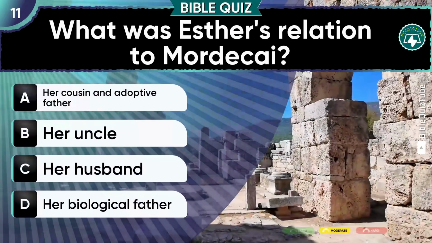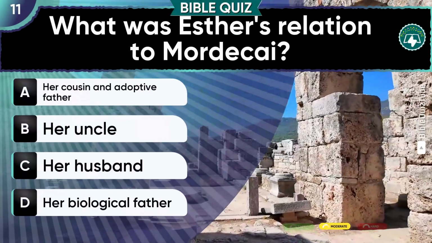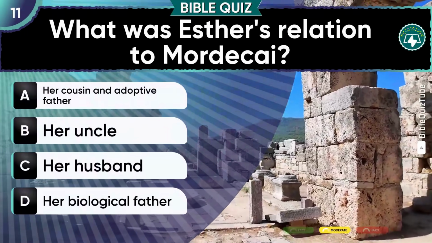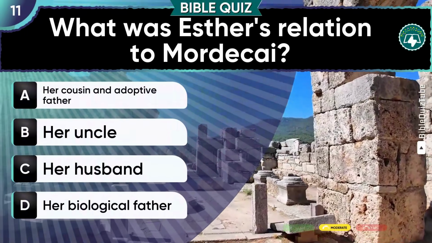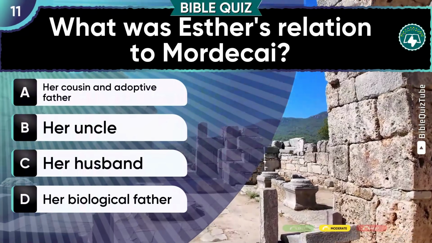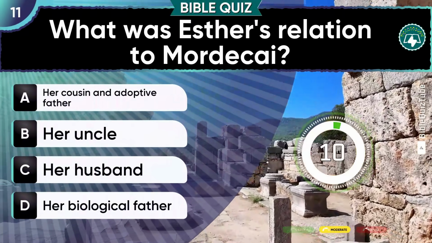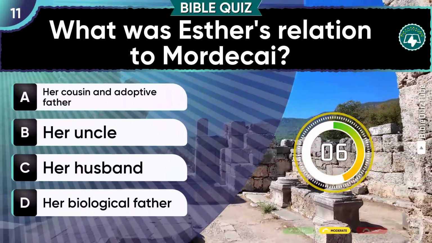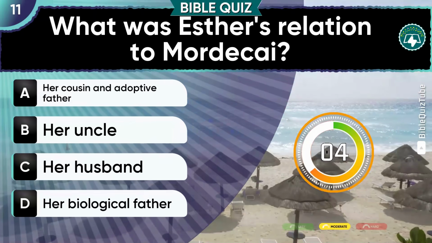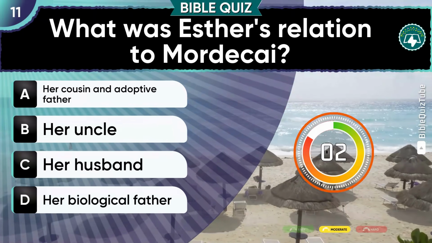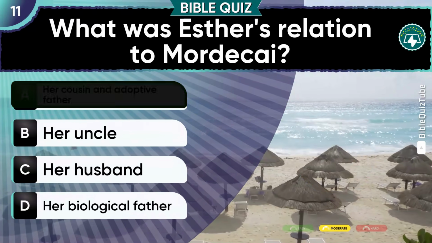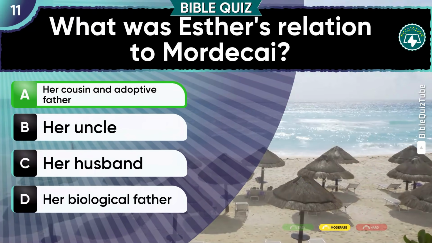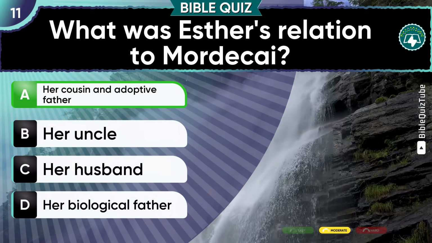Question 11. What was Esther's relation to Mordecai? A. Her cousin and adoptive father. B. Her uncle. C. Her husband. D. Her biological father. You've got this. A. Her cousin and adoptive father is correct.